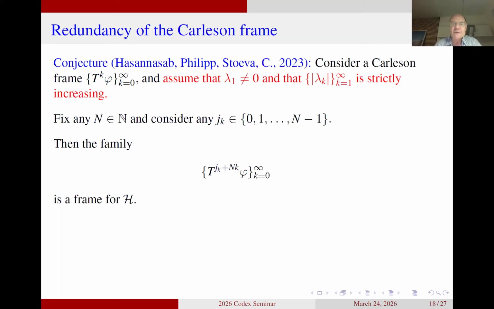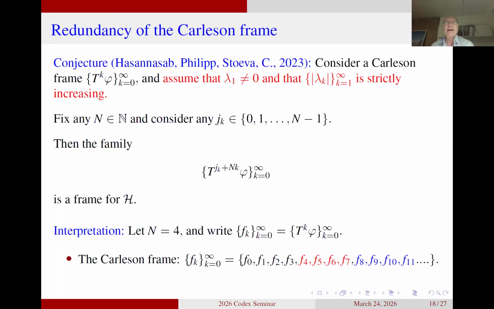So what this conjecture actually says, if it is true, if you again look at the case where capital N is equal to 4, then you can see in the last line, I write down the elements in the frame, F0, F1, F2, and so on, but I mark the first 4 elements with black, the next 4 with red, the next 4 with blue, and so on. And what the result says is that if you just pick one element in each of the color groups, you should have a frame. This is what the conjecture says.